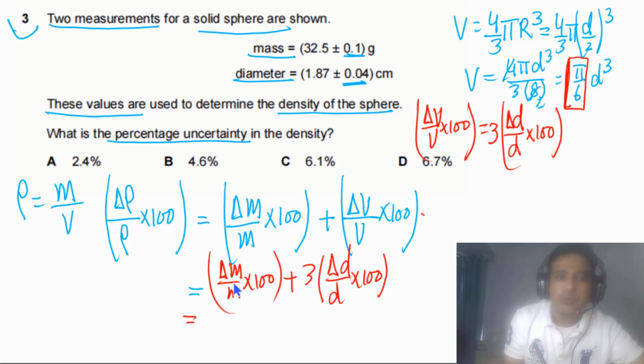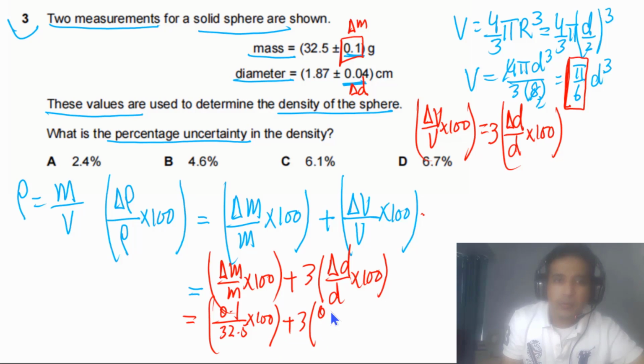Now we simply need to plug in values. So we have absolute uncertainty, this is representing delta m and this is representing delta d. So we have 0.1 divided by 32.5 multiplied by 100, plus 0.04 divided by 1.87 multiplied by 100.